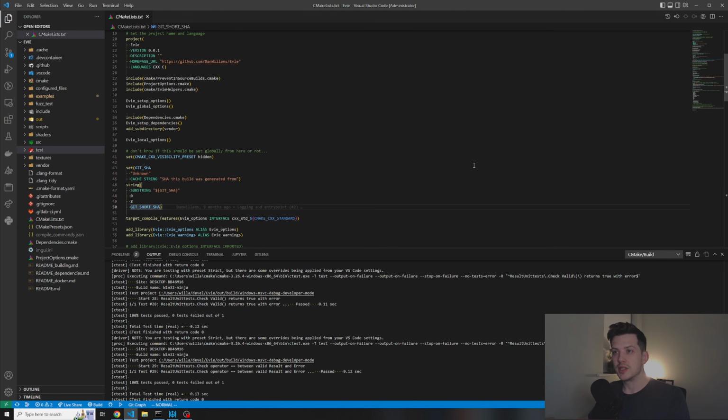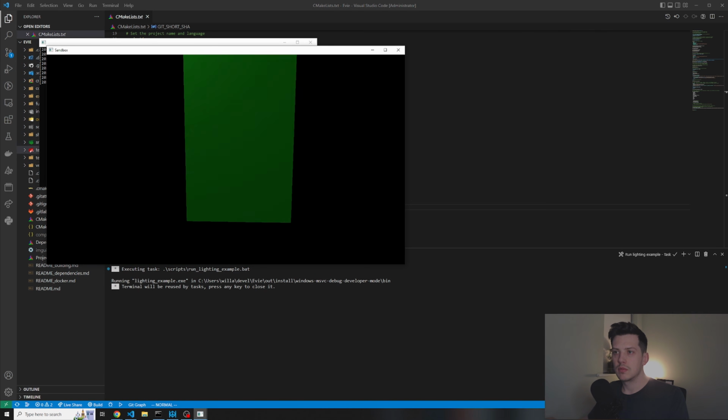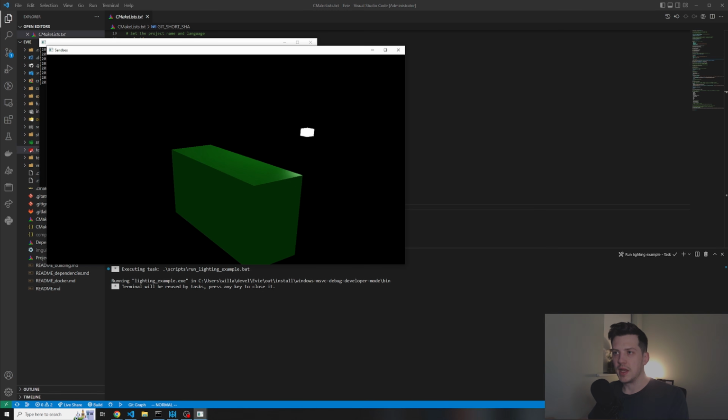At the minute, Evie engine is capable of opening a window, handling input, creating GUI interfaces with IMGUI, and rendering 3D objects using OpenGL. Let me show you a small example of all of these things happening. So you can see here there's a 3D light source that's spinning around, and we're rendering a cube with a specific material.